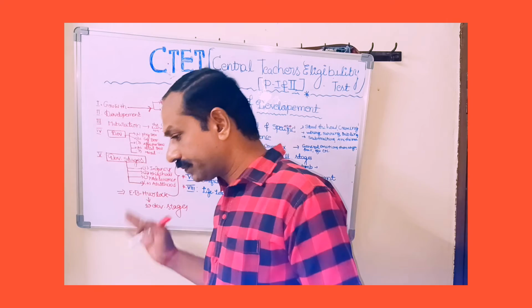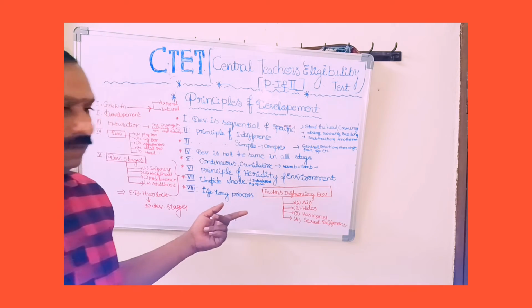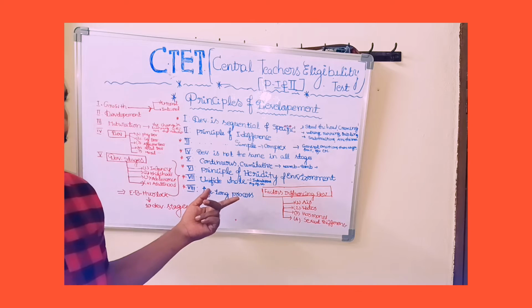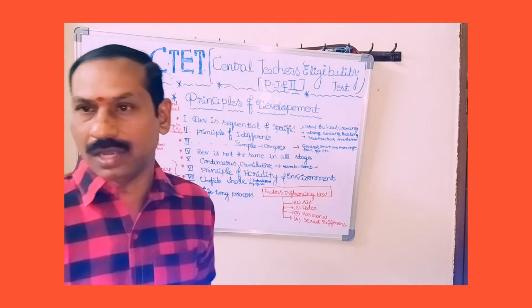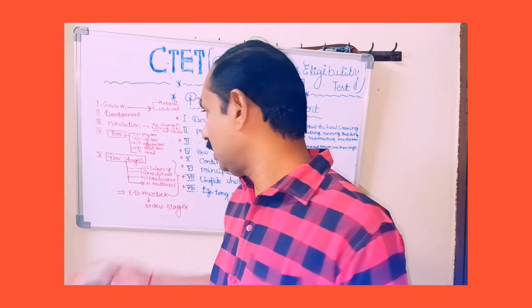And next, theories of heredity. Gregor John Mendel is the father of genetics. You know very well that Gregor John Mendel is the father of genetics. He made experiments on garden peas, and he is known as the father of genetics.